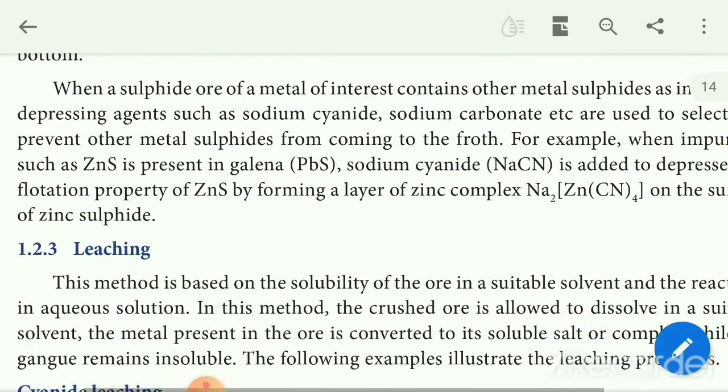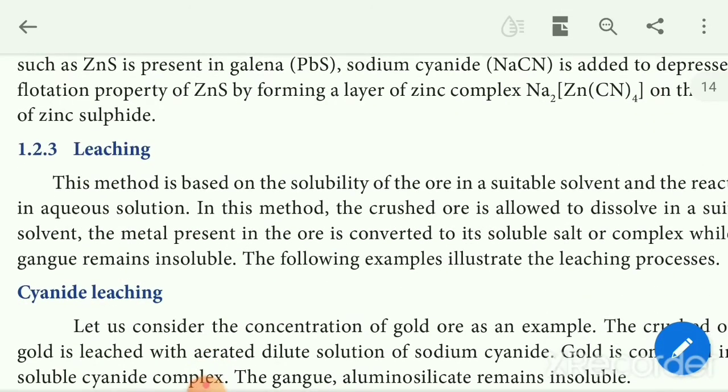Okay. Then next, the leaching method of concentration of ore. We can introduce the leaching method. The leaching method is based on the solubility of the ore in a suitable solvent, and the reaction takes place in an aqueous solution.